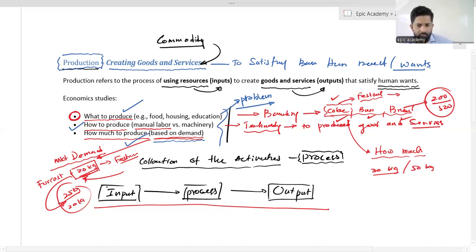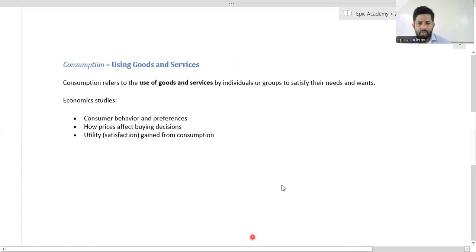Then I will describe the second component. What we call consumption. Second component. First one is production. Second one is consumption. Now we are going to focus on consumption. You also consume, isn't it? Yes. You are going to use goods and services to satisfy basic human needs and wants. Then we can recognize you also as a consumer. Okay.